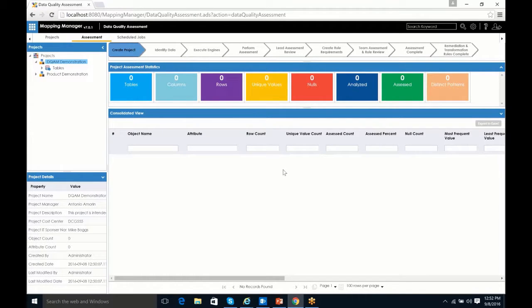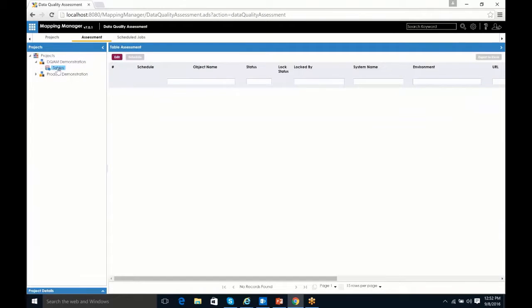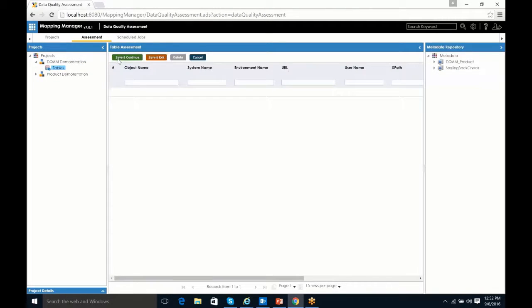Below that, we have tiles that represent a dashboard. And so as we add tables and columns and rows of data, we'll actually see these numbers change and increase as we add different objects and we perform the assessments. So the next step in our process is we're going to go ahead and select the tables. And within the table assessment screen, we click on the Edit button. And this opens up our metadata repository, which allows us to add a data source specifically to this project.